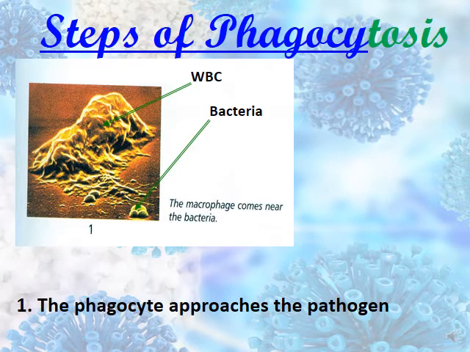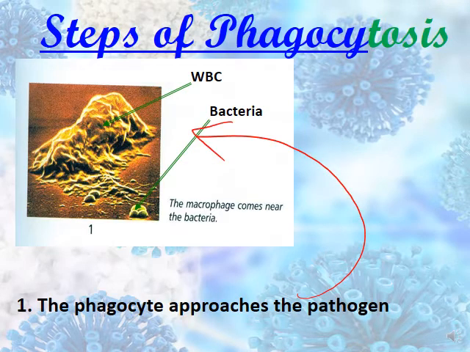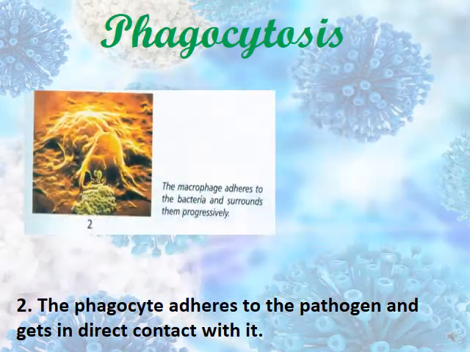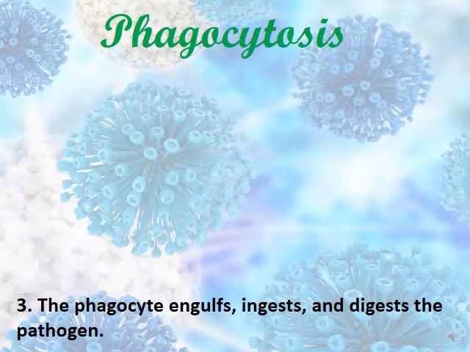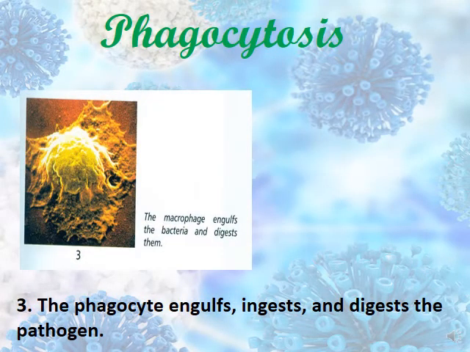Steps: the phagocyte approaches the pathogen. Here are the steps of phagocytosis, eating another cell. First, the phagocyte approaches toward the pathogen. Second, the phagocyte will adhere to the pathogen and get in direct contact with it. These are the steps of phagocytosis. You have to study them. And number three, the phagocyte will engulf, ingest, and digest the pathogen.